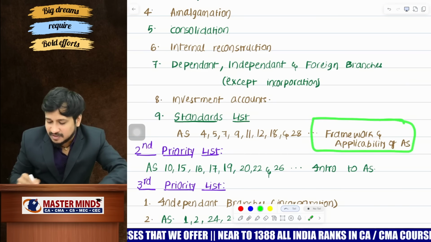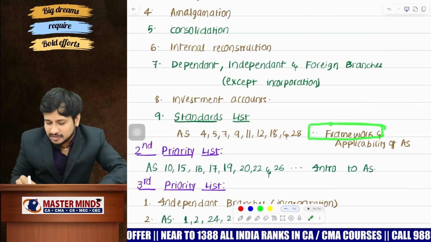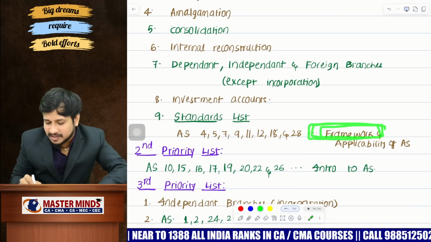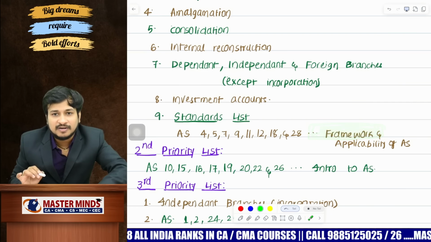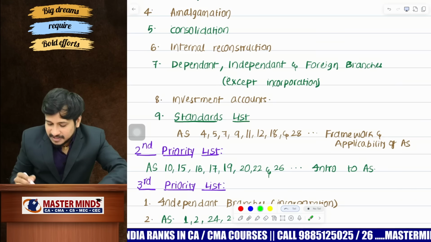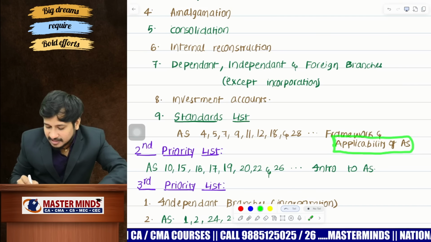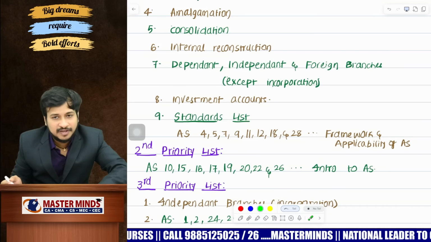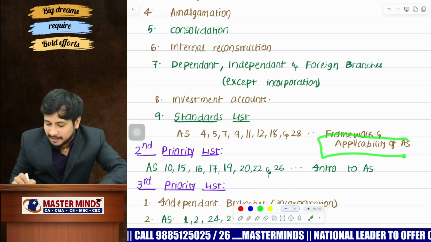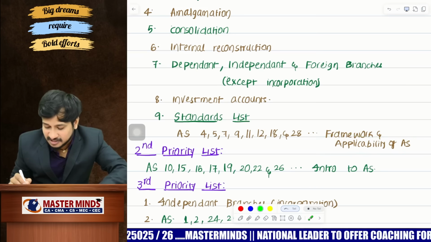And of course, the next one, which is very, very important, the framework. The institute always tests at least one 5-mark question on the topic called framework. And my dear children, this time we are expecting a question even from the applicability of accounting standards, apart from the framework. Generally the institute tests a question on framework, but this time we are expecting an applicability of accounting standards question also, like a practical, case-scenario-based one, because there was an amendment.